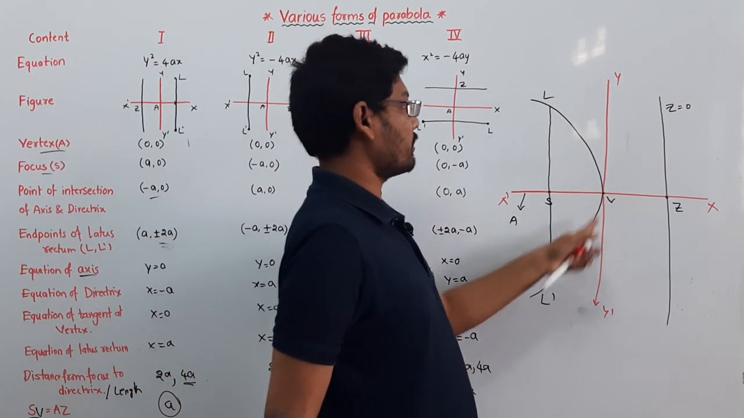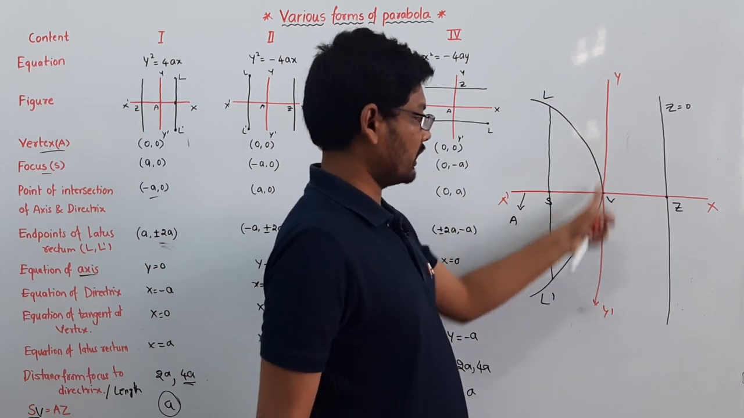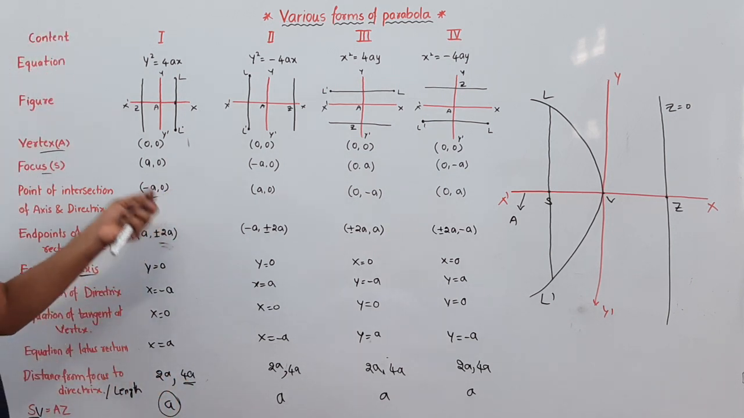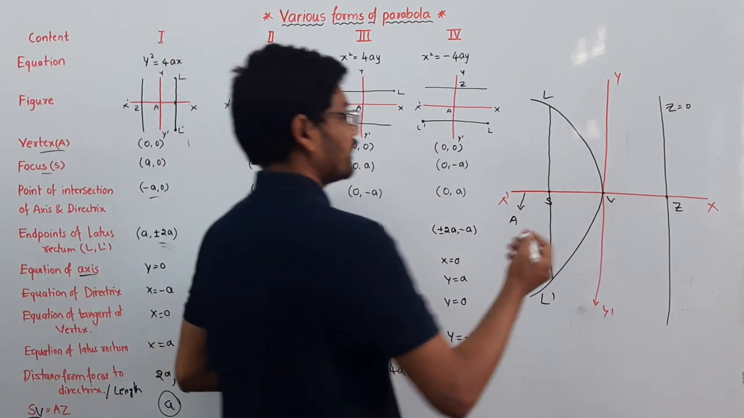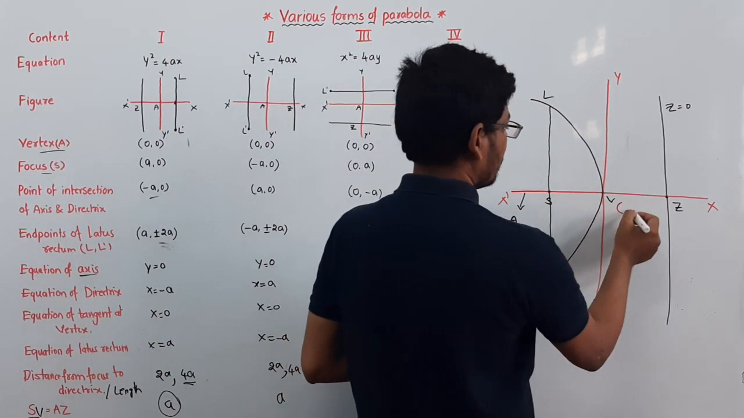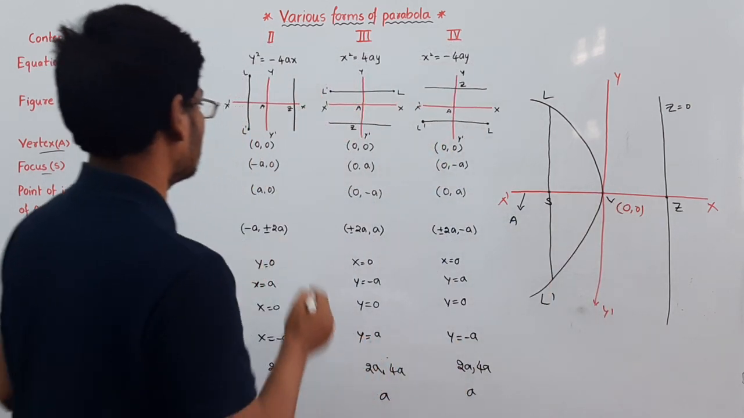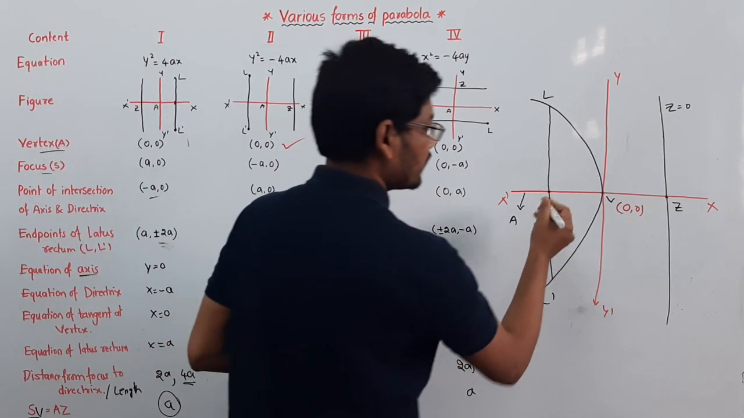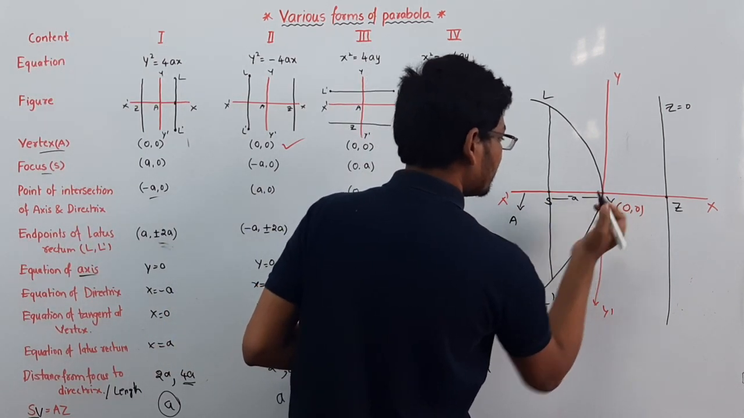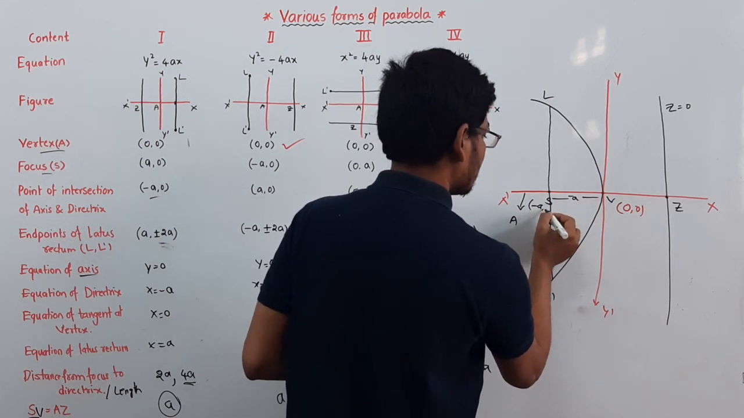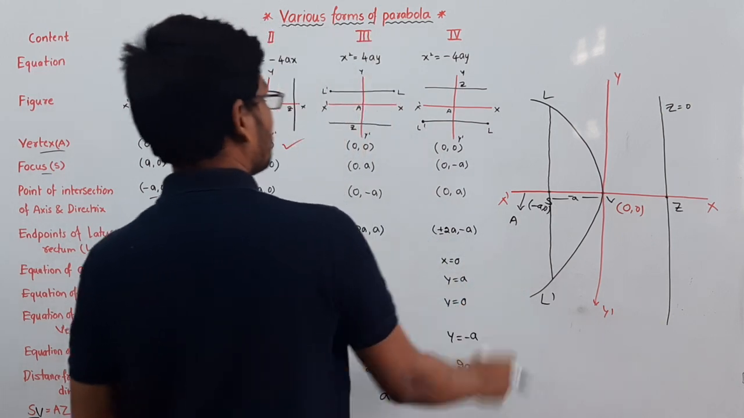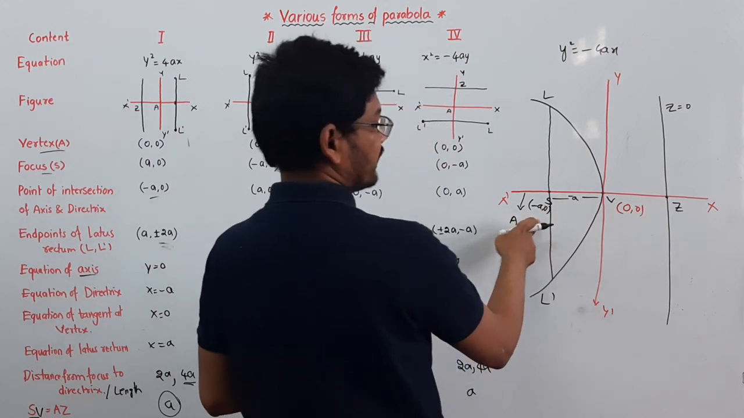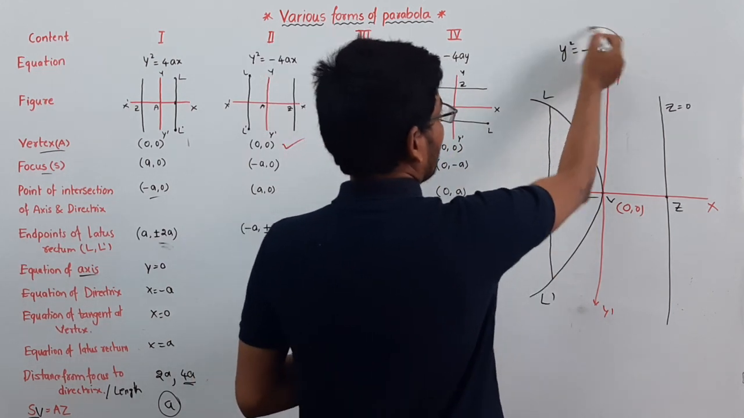Here the parabola is in the second and third quadrant. So what will be the vertex here? The point of contact of parabola to the principal axis is called the vertex, that is 0, 0. And the focus is on the negative side of the x axis, so minus a comma 0. The general form of this parabola equation is y square is equal to minus 4ax, because here I am taking a distance of minus a.